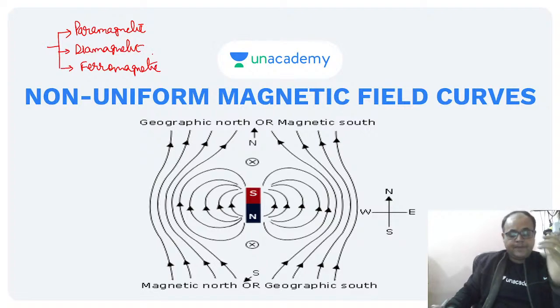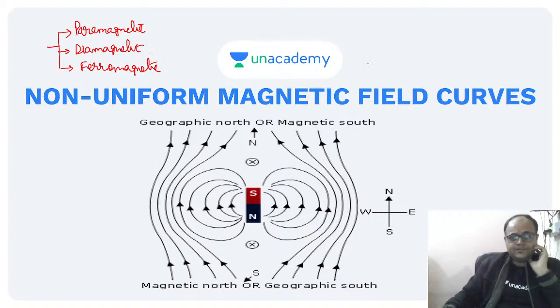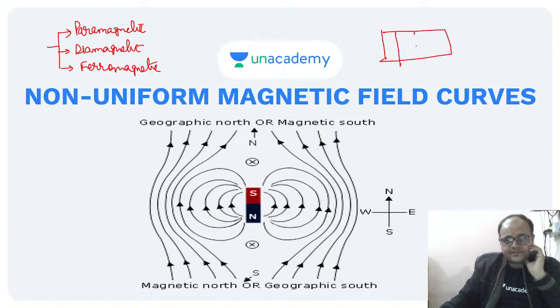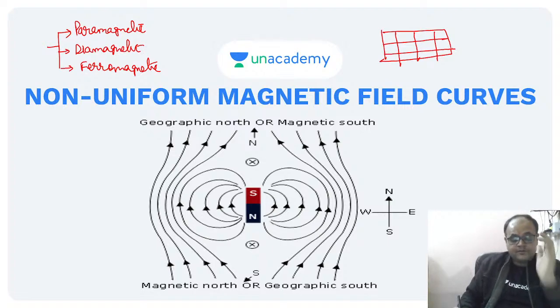In fact, based on their electronic configurations, based on the internal alignments, we have classified materials into three parts: para, ferro, dia. What happens in magnets? They form small domains. This is beyond your syllabus, but it's okay.